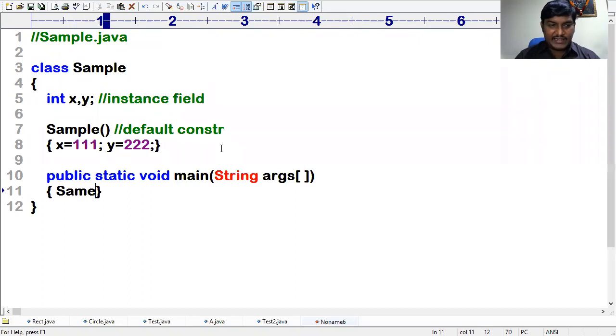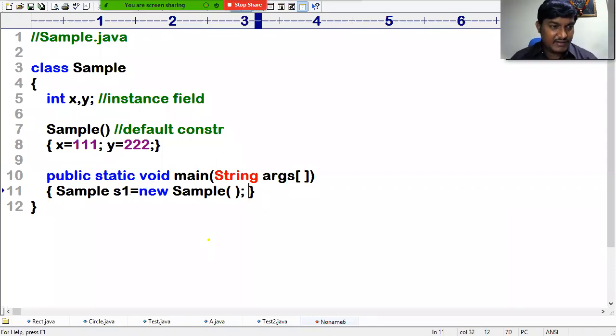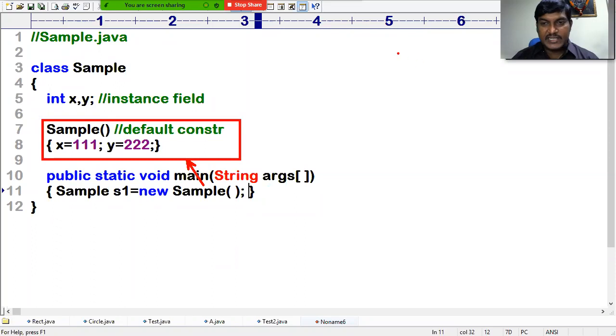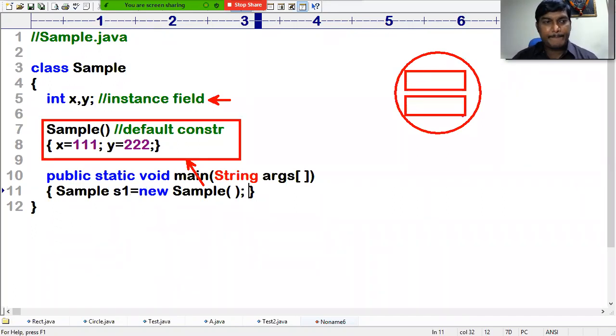So what I am writing: Sample s1 equal to new Sample. What happens here in this case? We are calling the default constructor. An object is created, and memory is allocated for the instance fields. Memory is allocated for x, and memory gets allocated for the variable y.